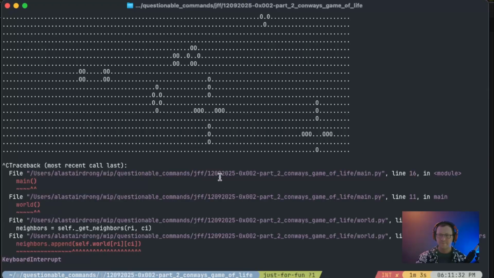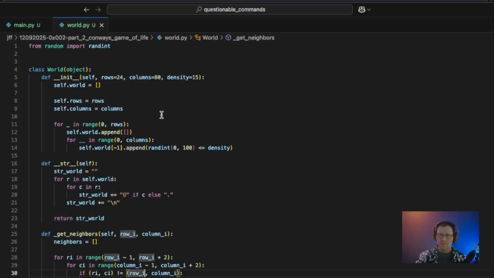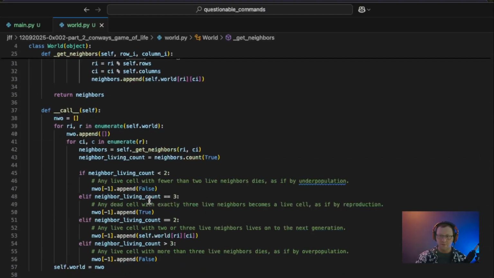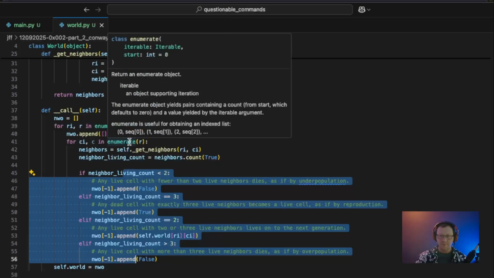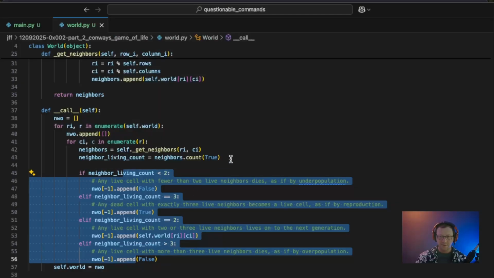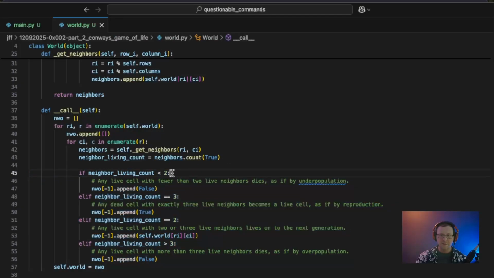Cool. For part 3, there's some definite improvements that I want to make. The big one will be all the rules that are currently defined in our call method here. I want to take these and make them individual properties of each critter. That way we can start to manipulate these properties and effectively allow our critters to evolve into maybe they only need one neighbor to live or something along those lines.